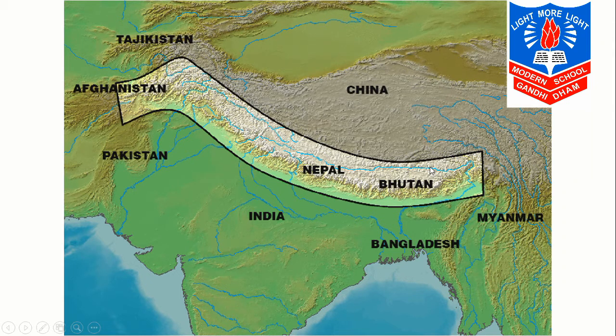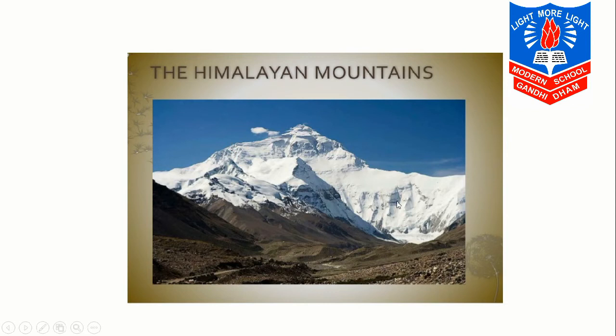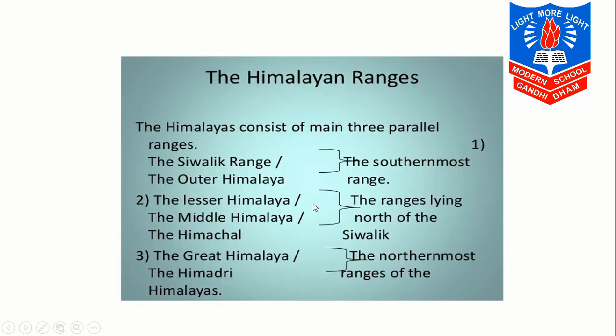The Himalayas can be divided into two divisions: the northern Himalayan region and the eastern Himalayan region. Here is just a picture of the Himalayas covered with snow. Now the Himalayan ranges. In the northern Himalayan regions, there are three mountain ranges parallel to each other.